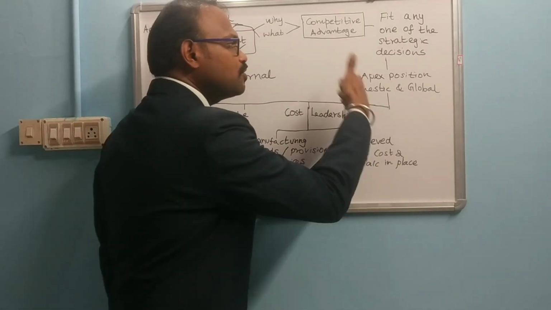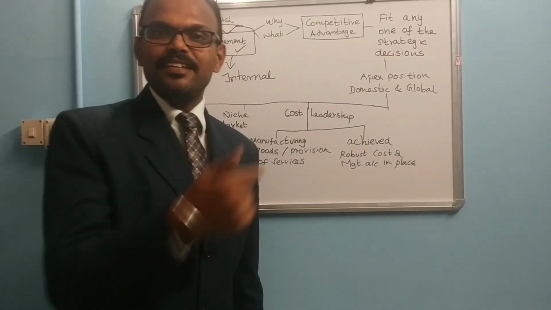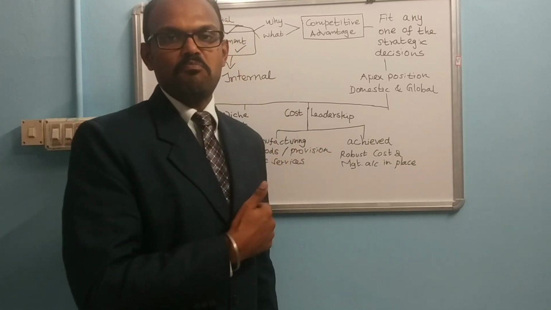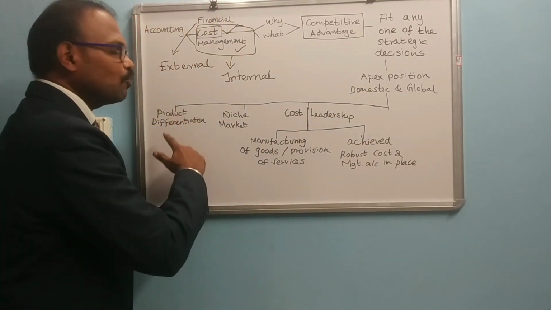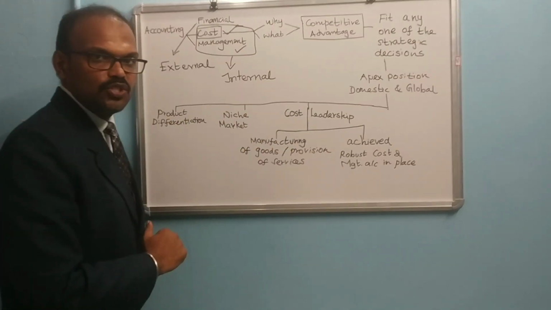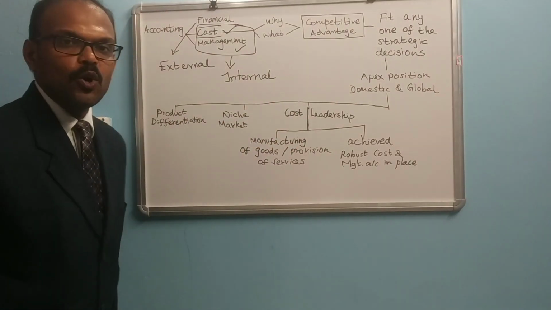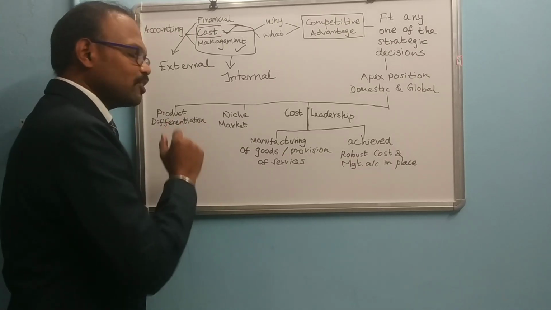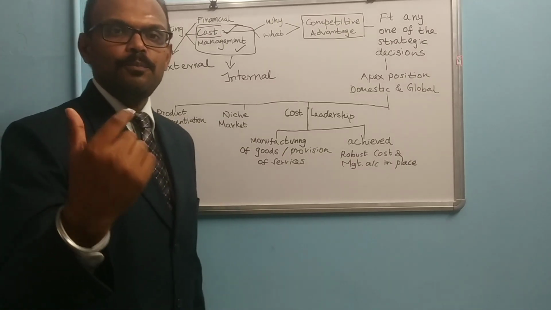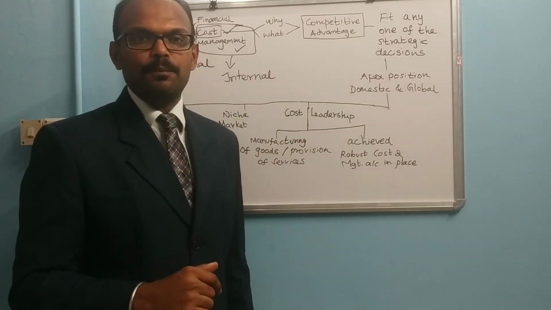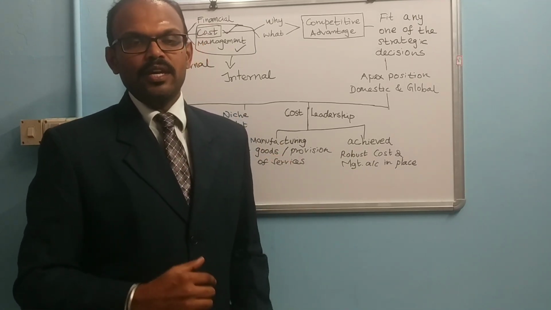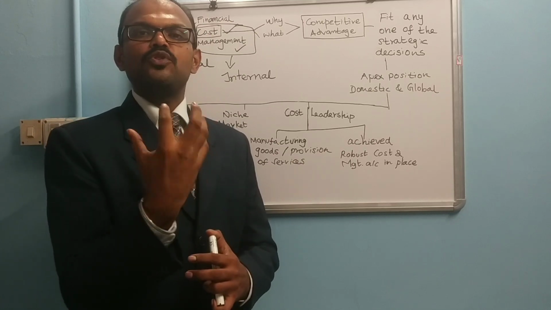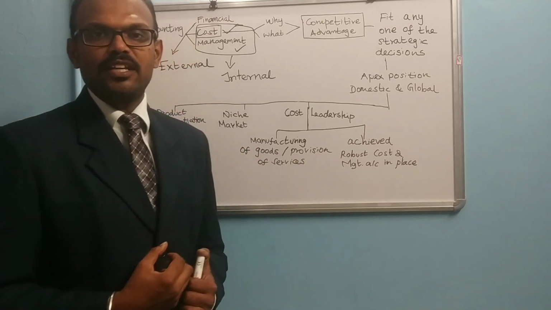In order to take an apex position, the top position, either in the domestic market or foreign market, they have to adopt any one of the strategic decisions. The first one is product differentiation. Product differentiation is nothing but, as a producer, if you are producing a particular product, your product should differ from the competitor's product. Your product has some unique features, that is called product differentiation.